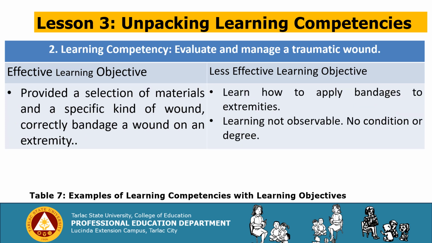Last, the effective learning objective: provided a selection of materials and a specific kind of wound, correctly bandage a wound on an extremity. Look at the less effective learning objective: learn how to apply bandages to extremities. Learning is not observable, no condition nor degree.